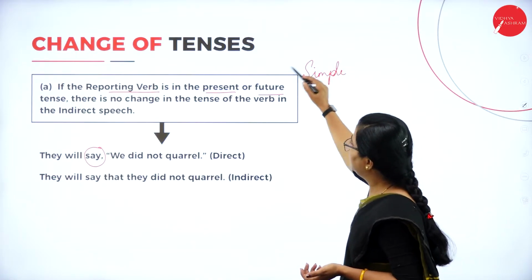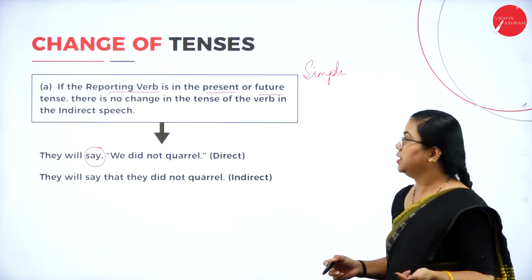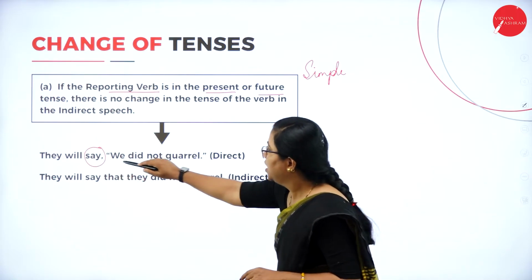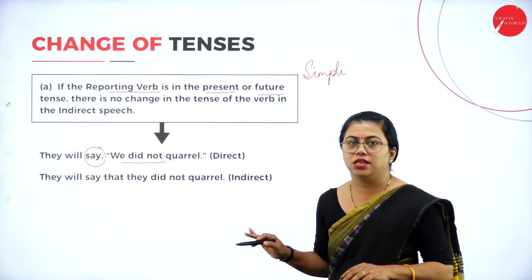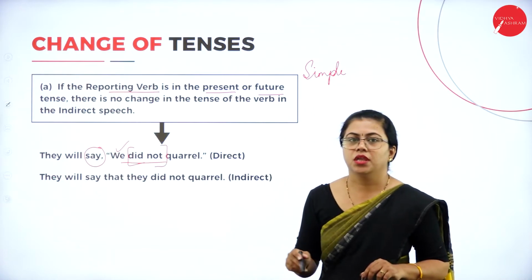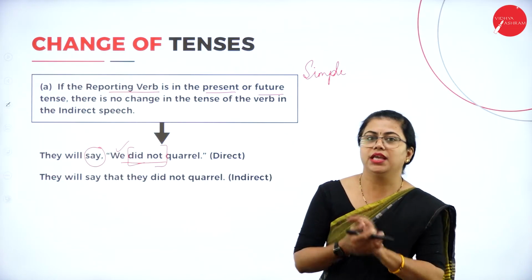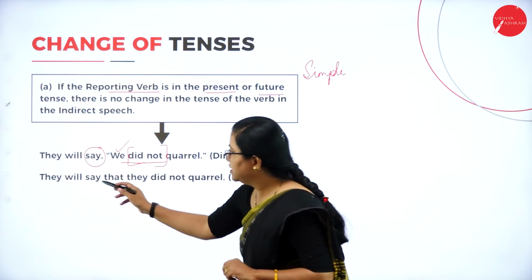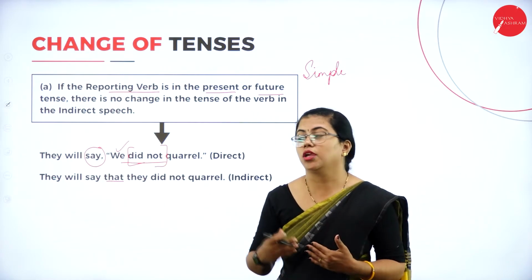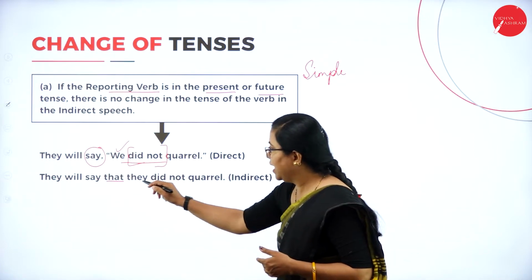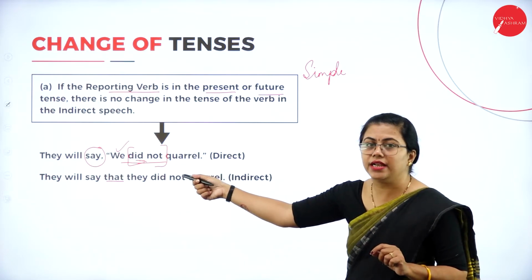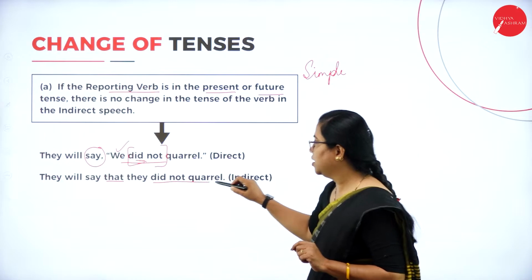Okay, so if it is in simple present or simple future, there is no change in the tense of the verb in indirect speech. That means if this is in simple present or simple future, here you will not make any changes. Means you are going to change the pronouns, but I am talking about the verbs. Okay, there will be no change in the verbs inside the inverted commas. So how do you do that? They will say, yes, the comma will be replaced by that. We are not talking about us, we are talking about somebody else. Okay, so here they did not quarrel. So this one I am not changing. The tense of the verb inside the inverted comma is not changing here. They did not quarrel. Fine.